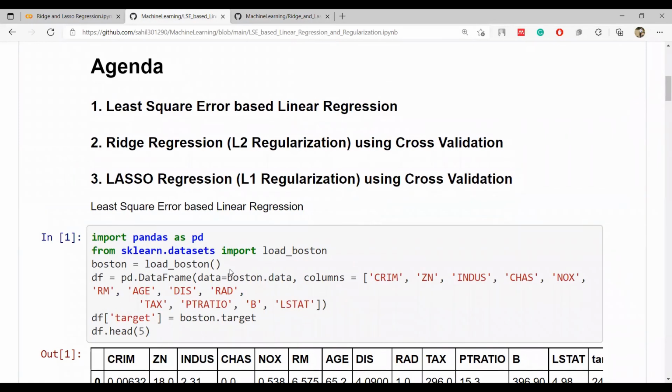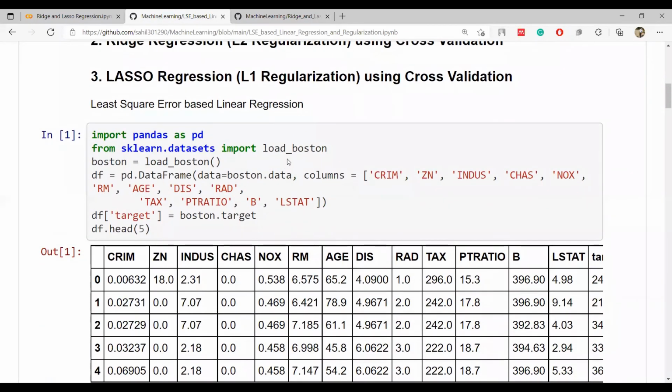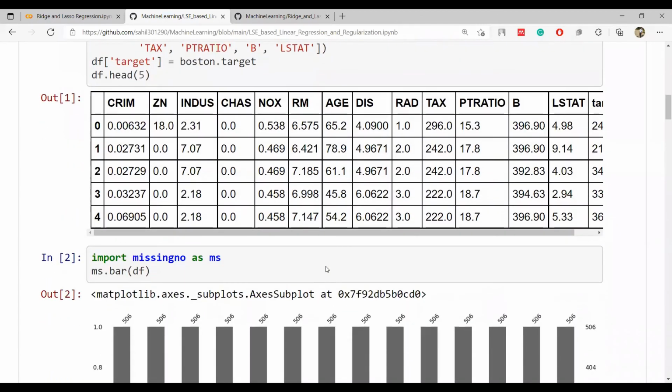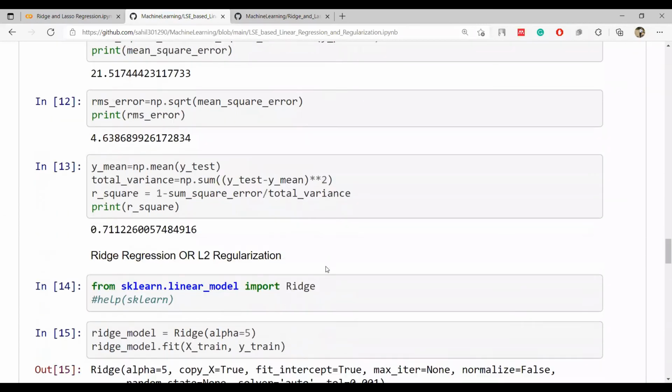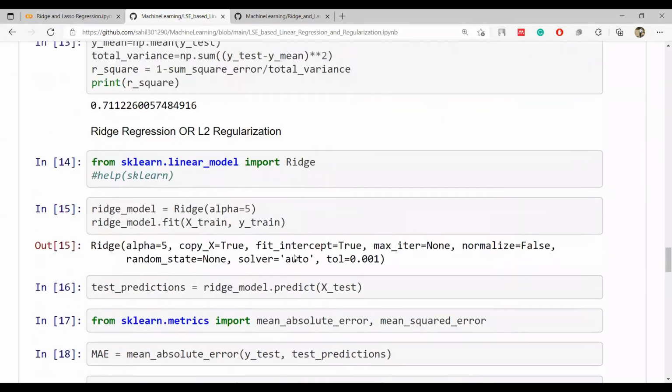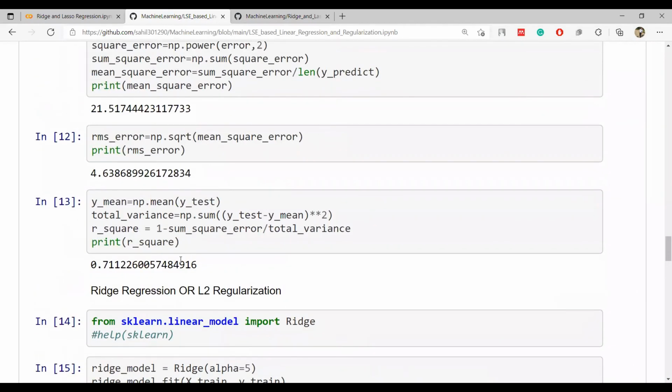So we saw in the last lab that we had this load Boston dataset which had 13 columns, and we were looking into this housing dataset, and we stopped at this point. We got these values.